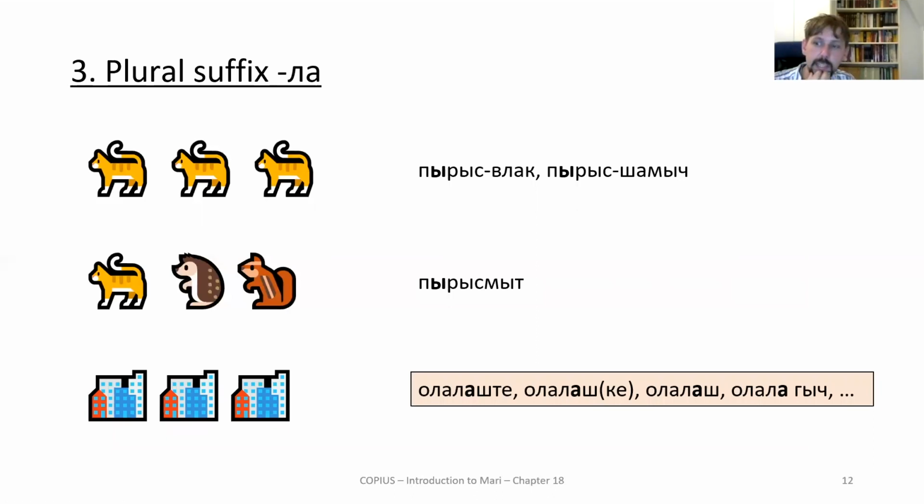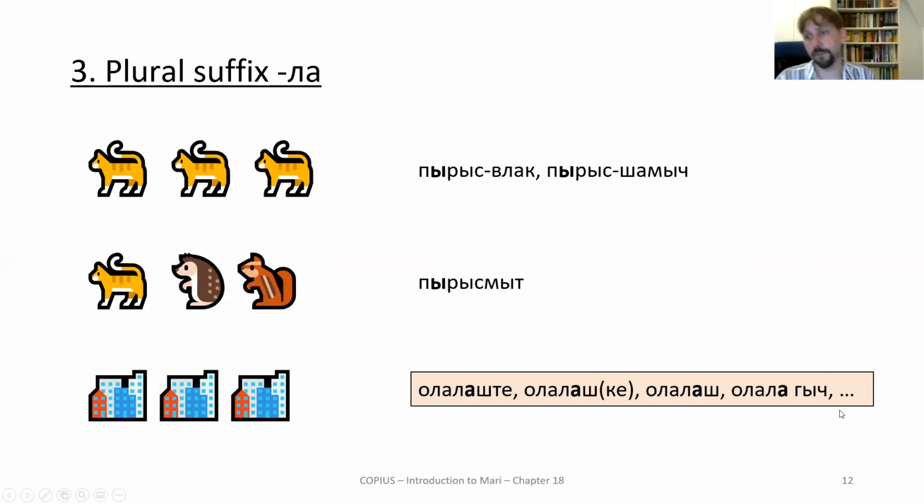And that is usually used in spatial constructions. Ola lashte is in the cities. It's basically a faster and more elegant way of saying ola vlakishte. And you usually only find it with the case suffixes and with spatial adverbs like olalagich, from the cities.